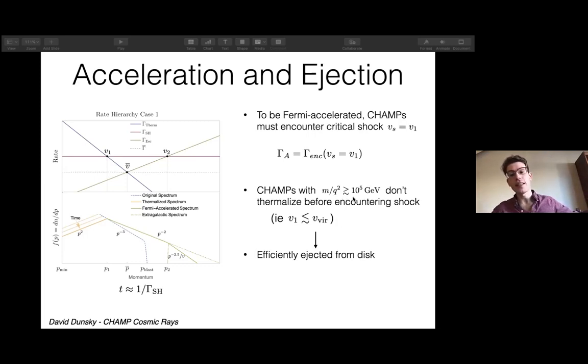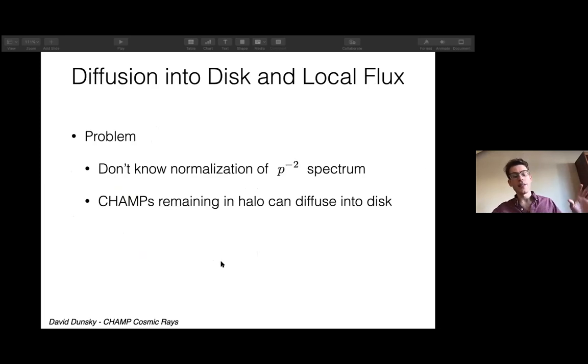or champs with m over q squared greater than 10 to the 5 GeV have a large enough mass to charge ratio that they can remain at the virial speed and not thermalize in 25 million years. So they can be Fermi accelerated in one go, basically one-shot Fermi accelerated, and they can be efficiently ejected from the disk.